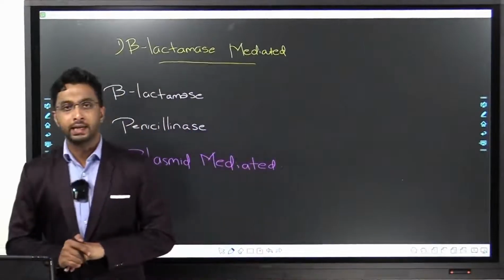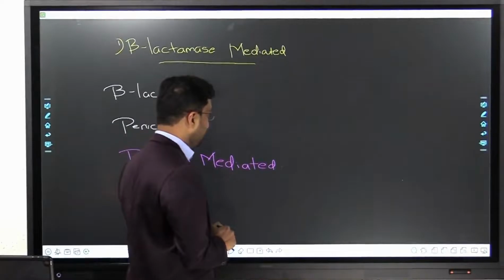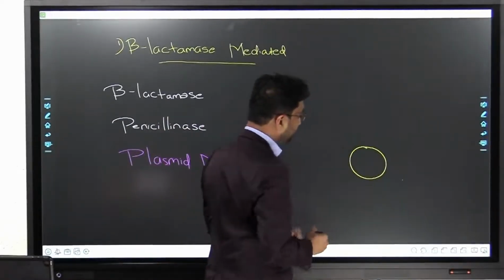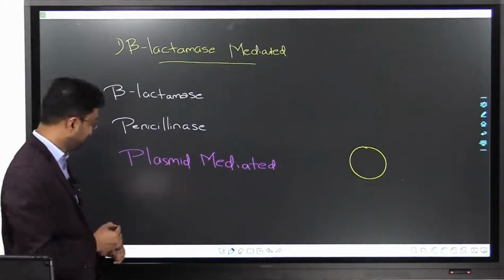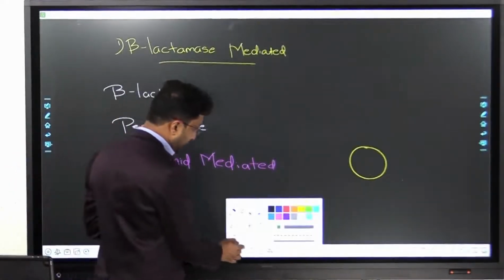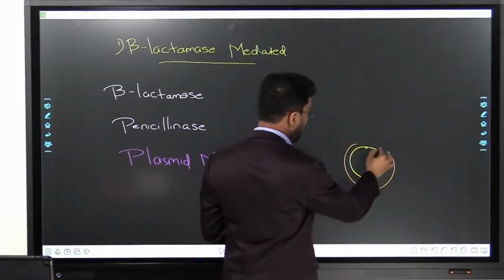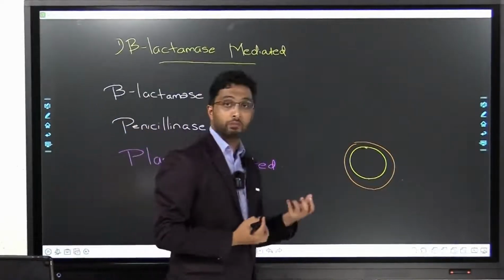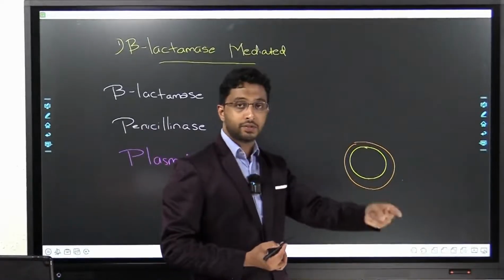Now what is beta-lactamase? To understand that, you have to understand what is a beta-lactam antibiotic. So you have this particular organism, bacteria, which has got a cell wall. There is a group of antibiotics known as beta-lactam antibiotics, which have a beta-lactam ring, which we will study in pharmacology.